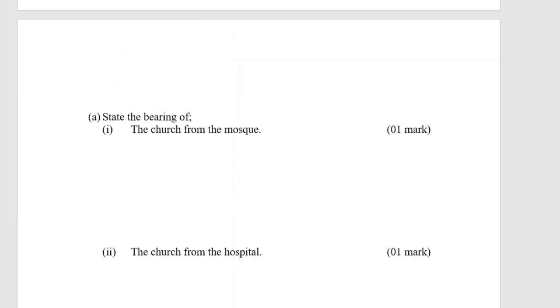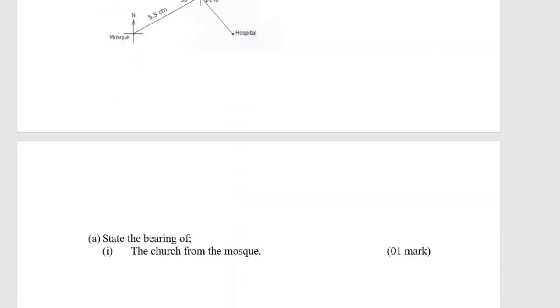All right, now let us come to number 26. It is about bearing. So they're saying that the figure below is an accurate drawing of the positions of the three buildings in a trading center. A scale of 1 centimeter to represent 50 meters was used. Study the diagram and answer the questions that follow. Now let us first get the questions clearly.